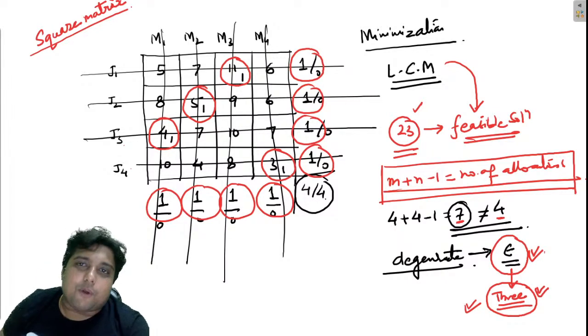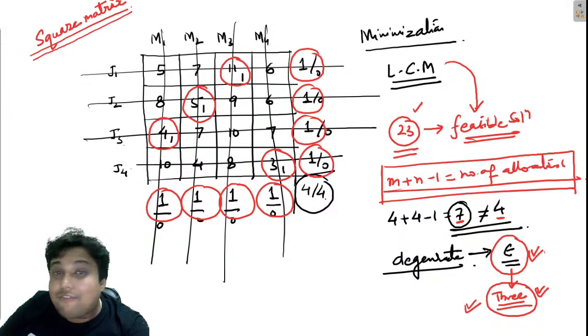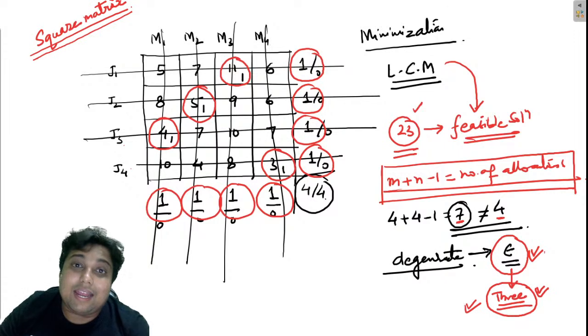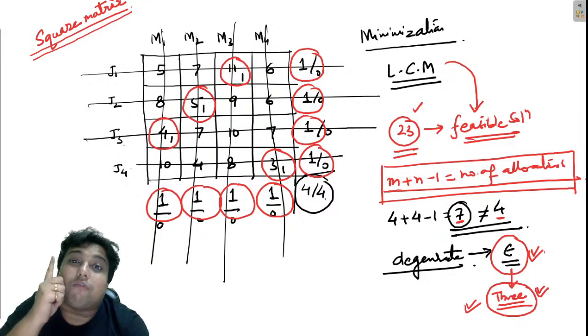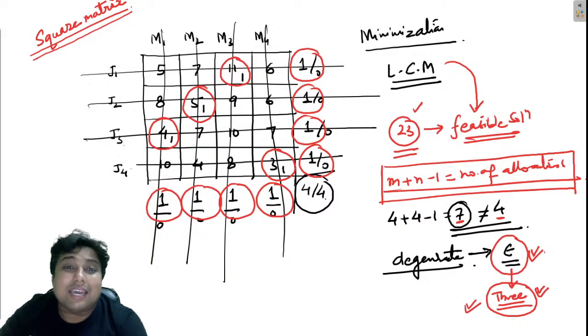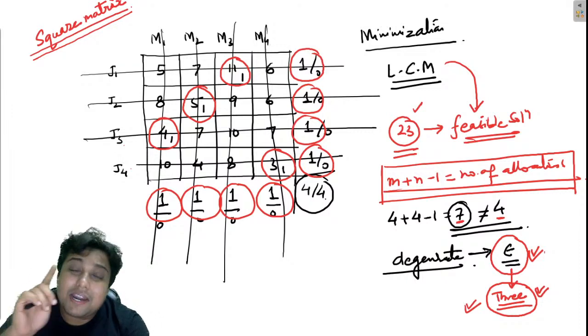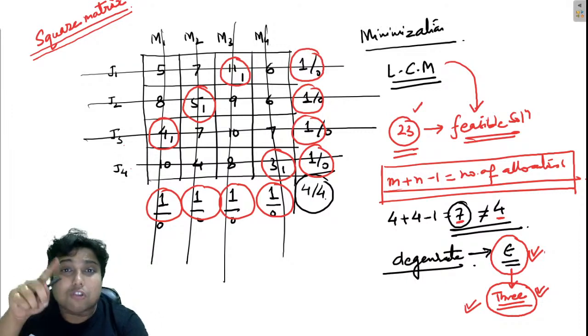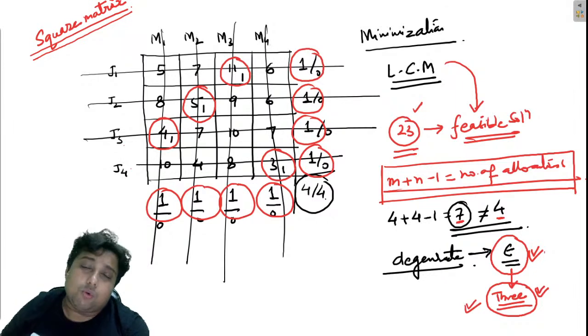In this particular transportation problem, the matrix is a square matrix, and every row and every column can have a maximum allocation of 1. In other words, every row has a demand equal to 1 and every column has a supply equal to 1.